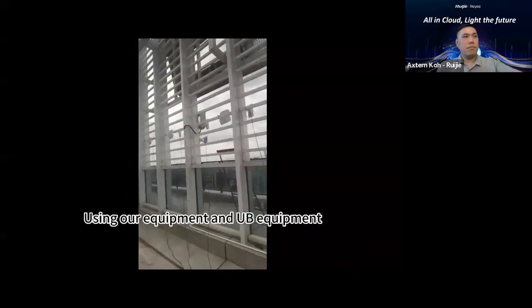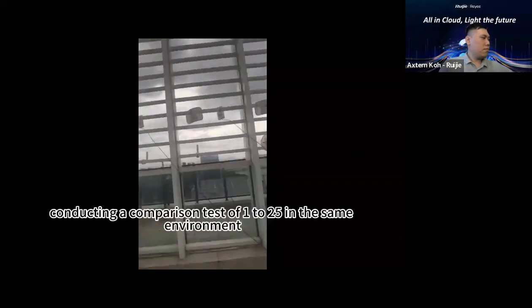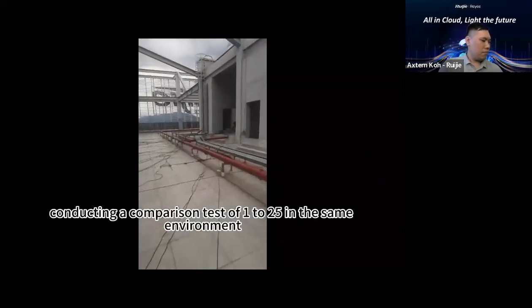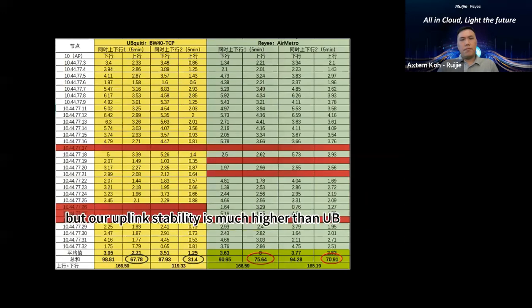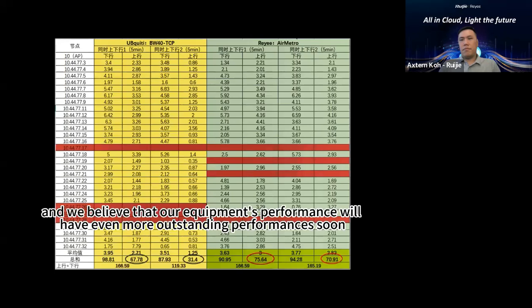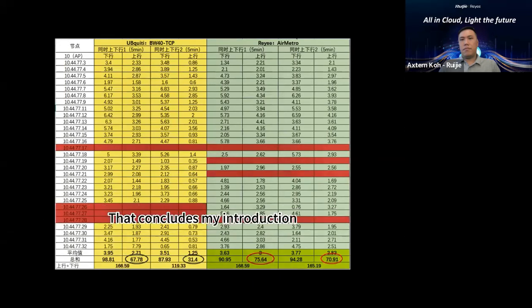Using our equipment and UB equipment, conducting a comparison test of 1 to 25 in the same environment, it can be seen that our uplink and downlink total throughput are similar, but our uplink stability is much higher than UB. Currently, we are in the device debugging stage, and we believe that our equipment will have even more outstanding performance soon. That concludes my introduction.